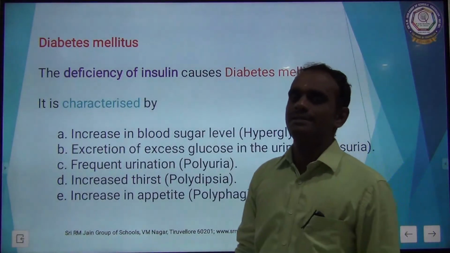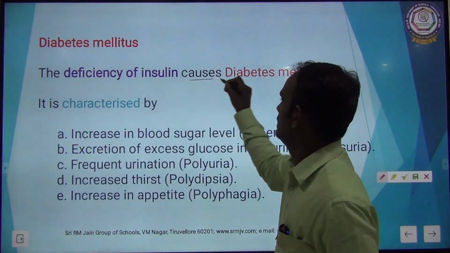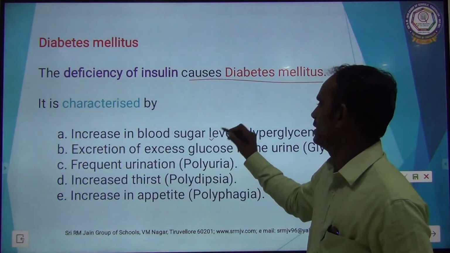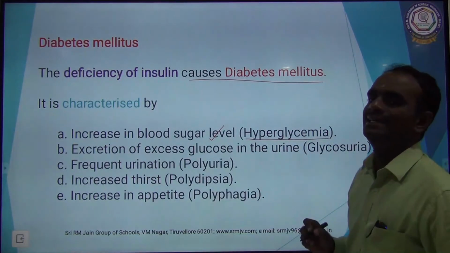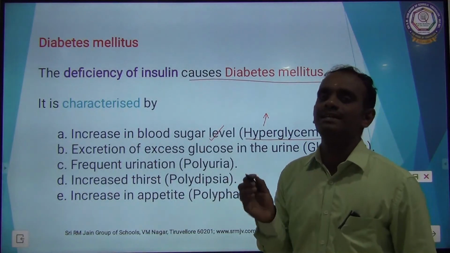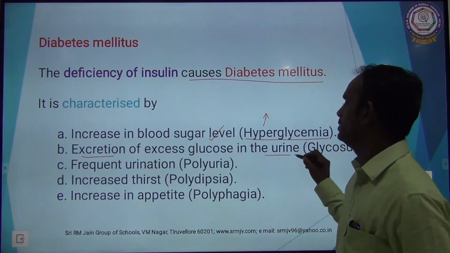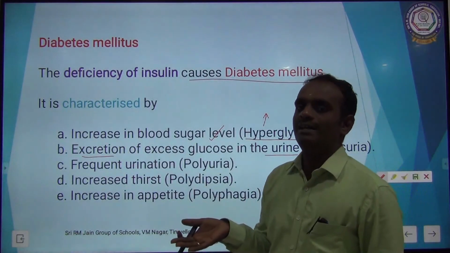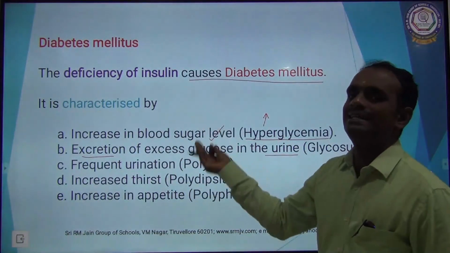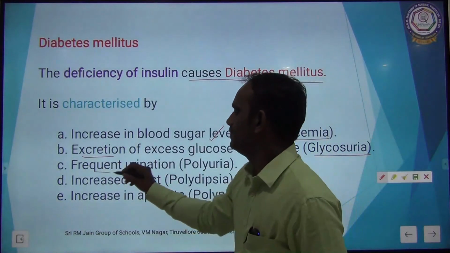The next one is diabetes mellitus. The deficiency of insulin hormone causes diabetes mellitus. It is characterized by increased blood sugar level, that is called hyperglycemia. Wherever you hear the word hyper, it means increased secretion. Second one is excretion of excess glucose in the urine. When the blood has an excess amount of glucose, automatically the excess glucose is excreted in the urine, that is called glycosuria.